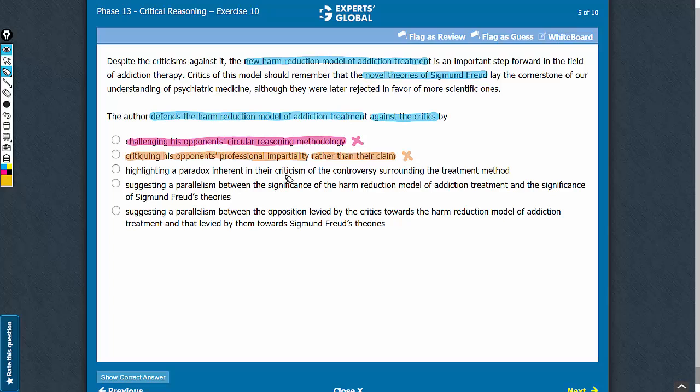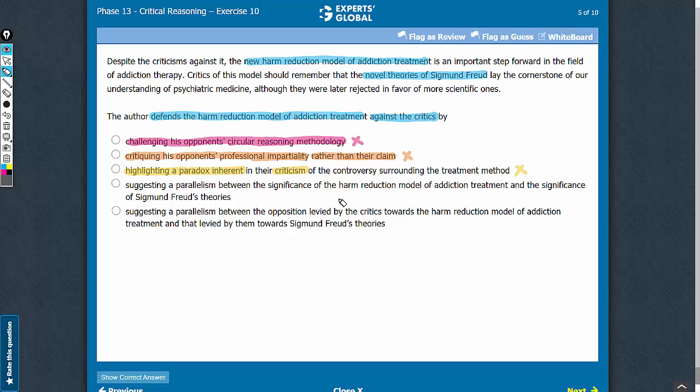Answer choice C. The argument mentions that the critics of this model believe that it is not an important step in the field of addiction therapy. The author of this claim opposes this claim. However, the author makes no suggestion regarding the paradox that is inherent in this criticism. So this answer choice, which suggests that the author highlights such a paradox, cannot be inferred. So let's eliminate this answer choice.